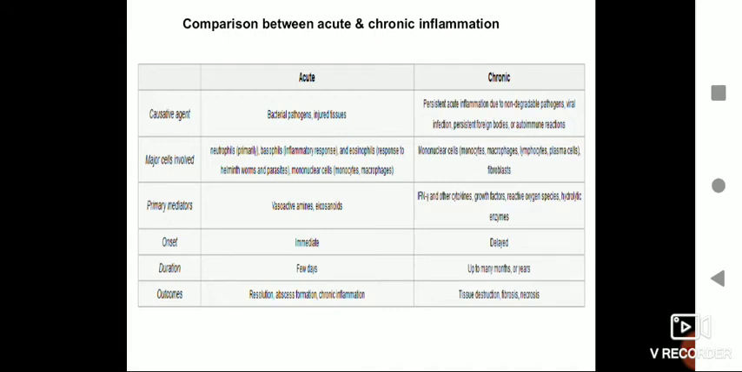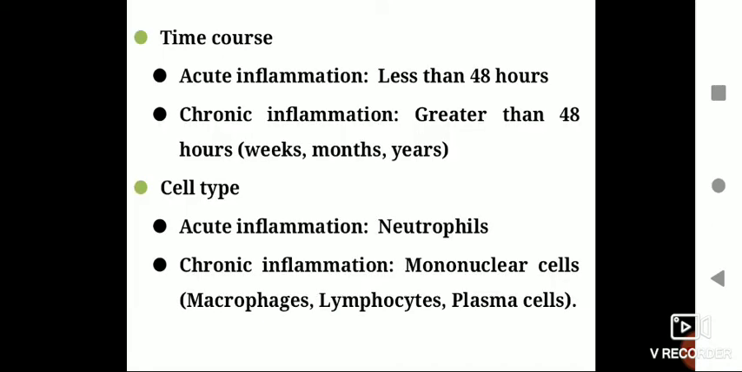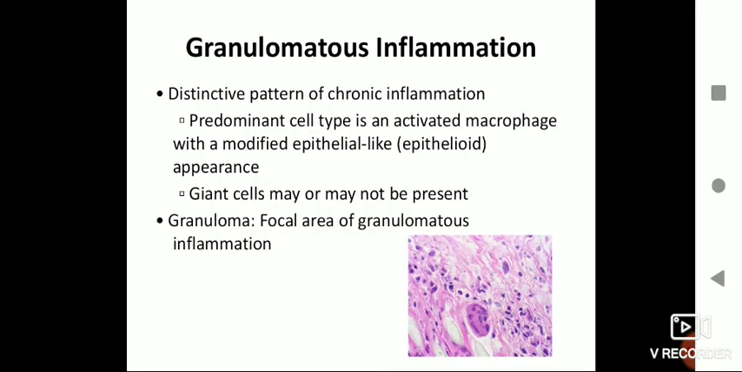Please learn it carefully. Then the time course, as I have already told you, acute inflammation is for a short period of time, whereas chronic inflammation is for a greater period of time, and the cells involved are different. In acute inflammation, it's only the neutrophils, whereas in chronic inflammation, we have lymphocytes, macrophages, and other types of immune cells like B cells and mast cells.